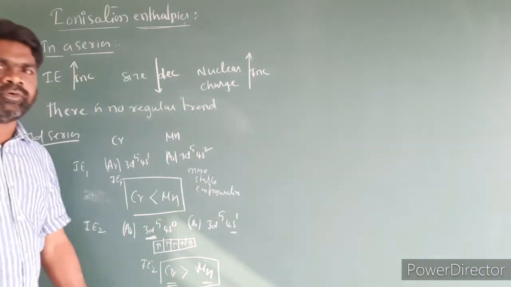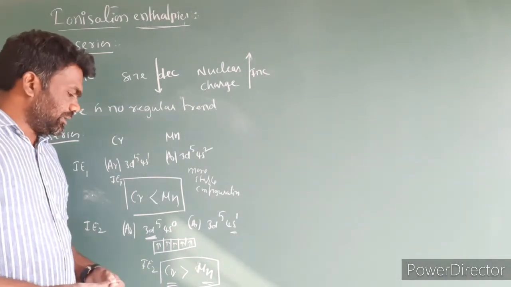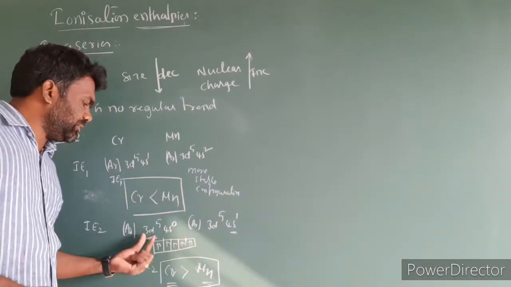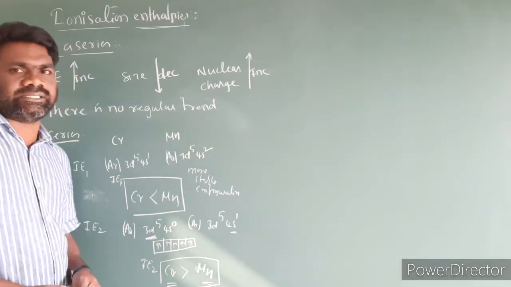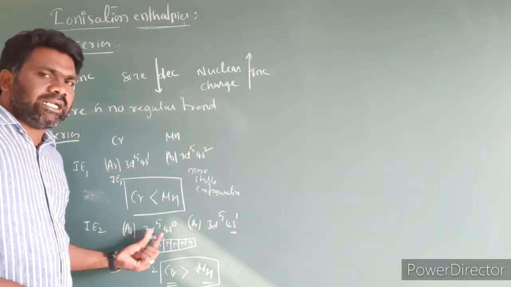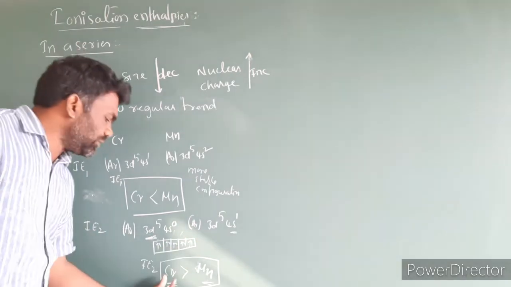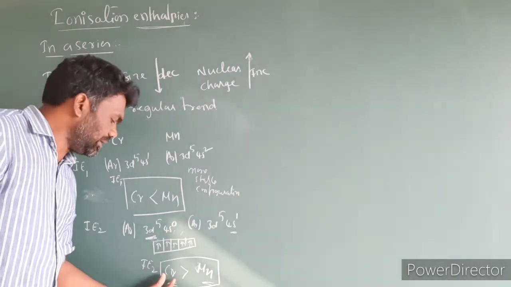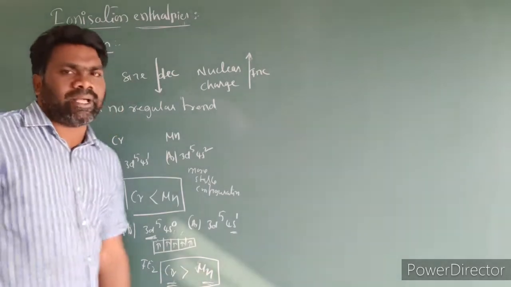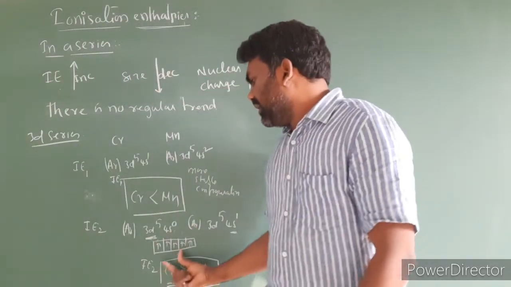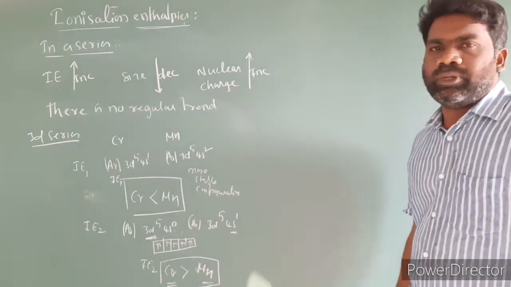This is because after removing an electron, the relative energies of the 3d and 4s orbitals change. As a result, chromium has higher energy. IE2 is greater than that of manganese because removing an electron from a half-filled electron configuration requires more energy.